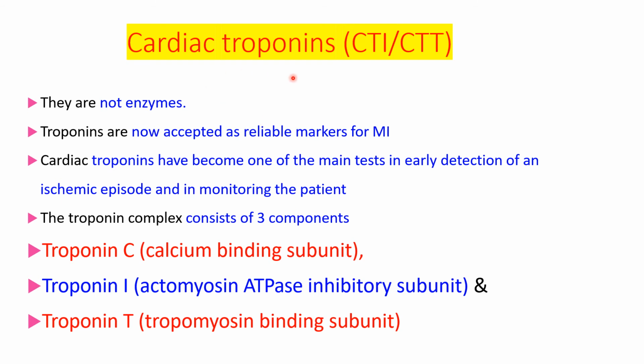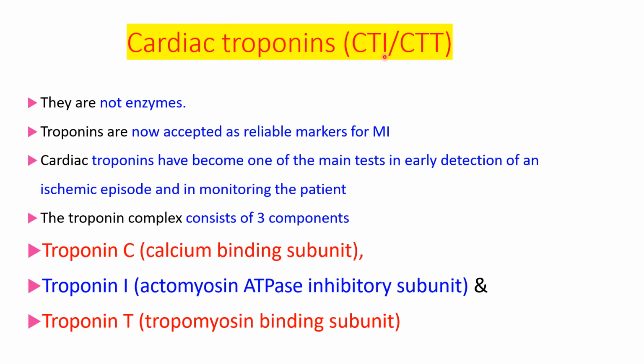So what are cardiac troponins? These are not enzymes, but they are accepted as reliable markers for myocardial infarction. They have become one of the main tests in early detection of an ischemic episode and in monitoring the patient. The troponin complex consists of three components: troponin C, troponin I, and troponin T.